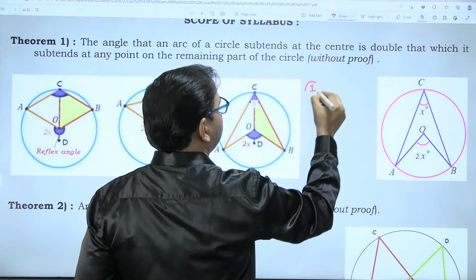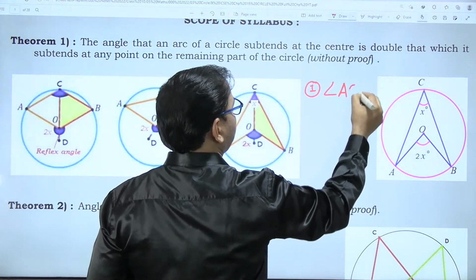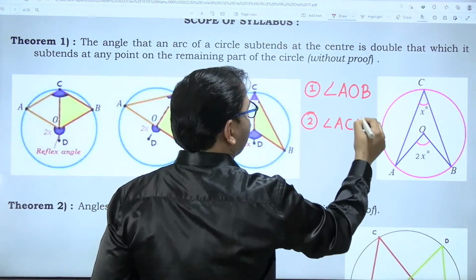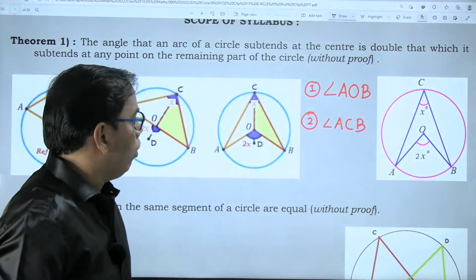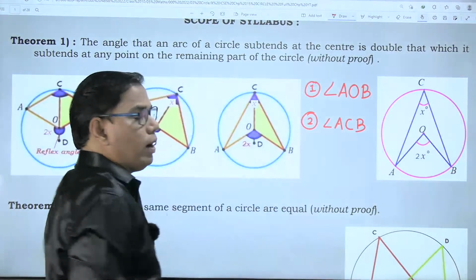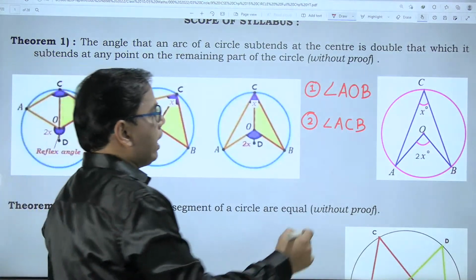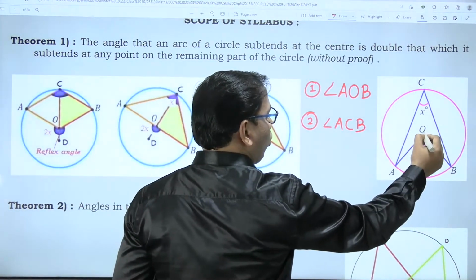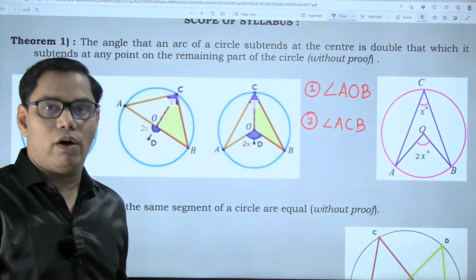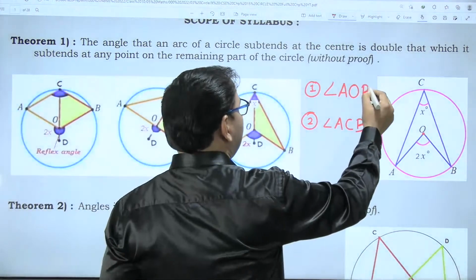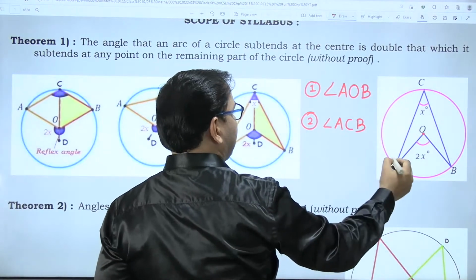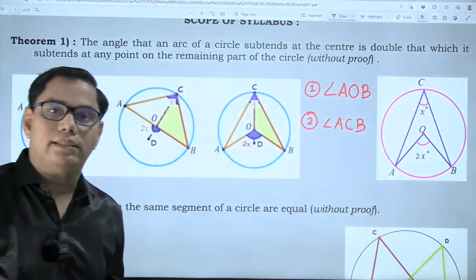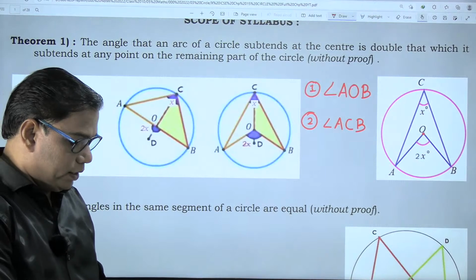First, angle number one is angle AOB, right? And the second angle is angle ACB. Can you tell me what angle AOB is called and what angle ACB is called? If you locate angle AOB, the vertex of the angle is O, which lies on the center of the circle, whereas the vertex of angle ACB lies on the circle, or we can say it lies on the circumference of the circle.